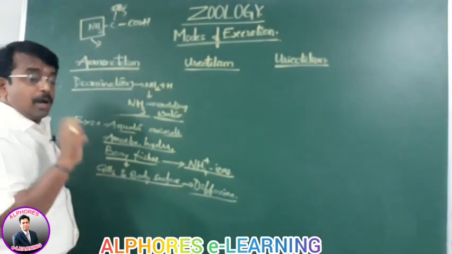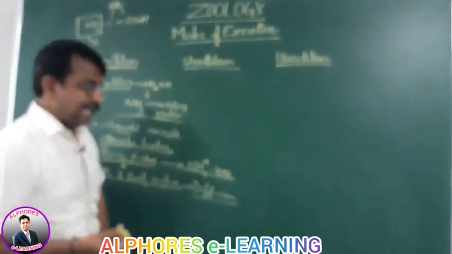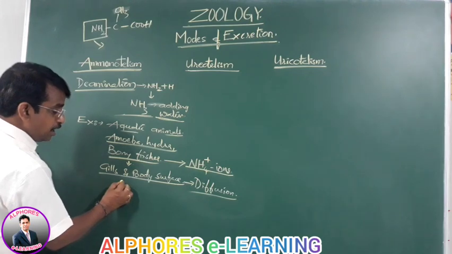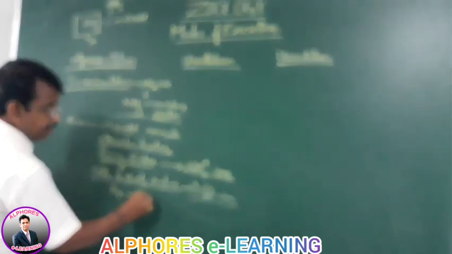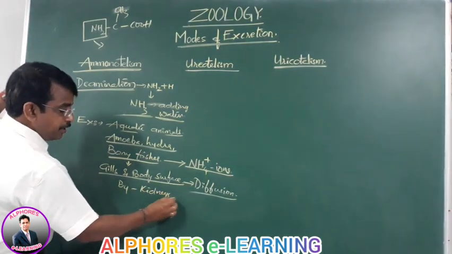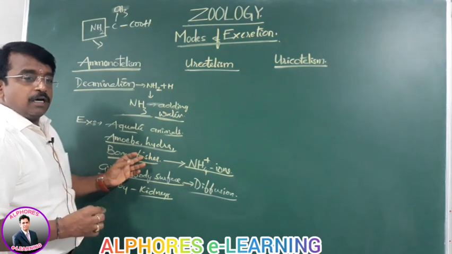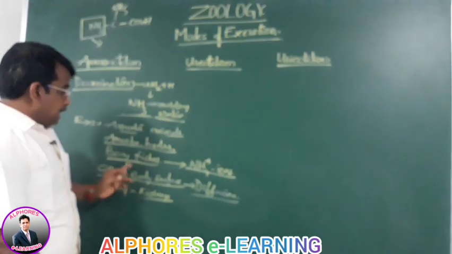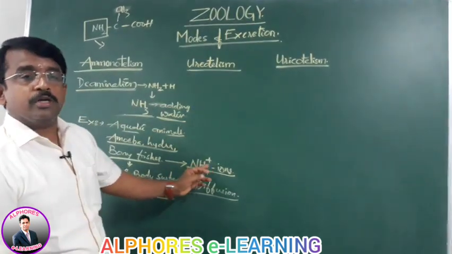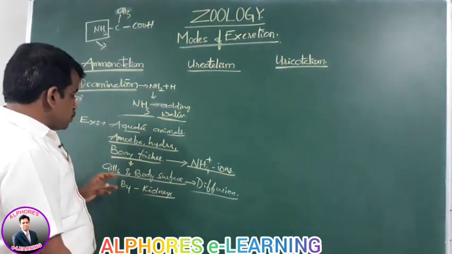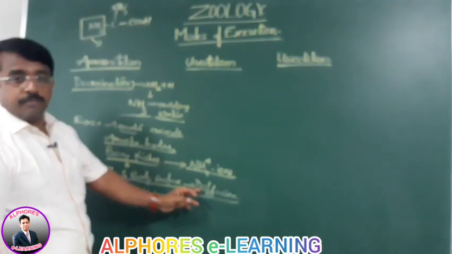A negligible amount is eliminated by the kidneys. I repeat, in the case of the bony fishes, aquatic animals, the ammonia is eliminated in the form of ammonium ions, which is mostly done by means of the gills and body surface by diffusion.